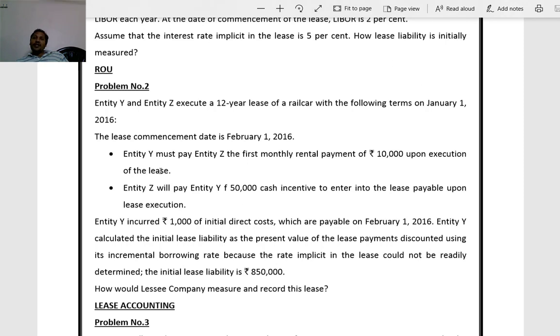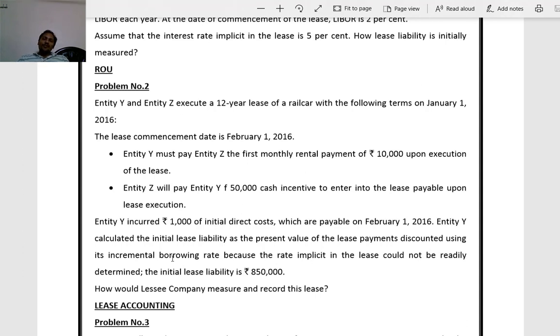Entity Y must pay first monthly rental of 10,000 immediately upon execution of lease, and Z will pay a cash incentive of 50,000 upon lease execution. Y has incurred initial direct cost of 1,000, and the present value of lease payments based on incremental borrowing rate is 8,50,000. So the initial lease liability is specified as 8,50,000.